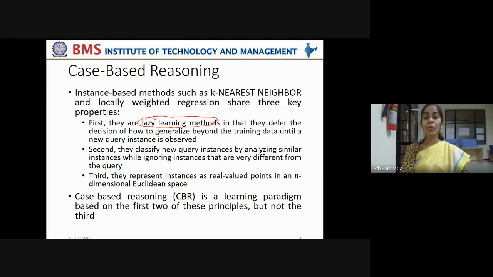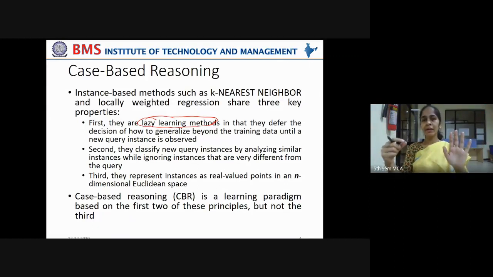They postpone the decision of how to generalize beyond the training data until a new instance is given. So it will not keep any generalization ready in order to take a new data instance and immediately predict something about it. Until a new data instance is given, this sits idle.